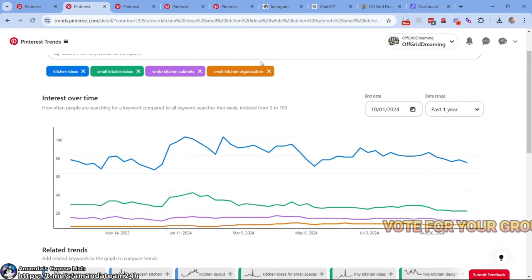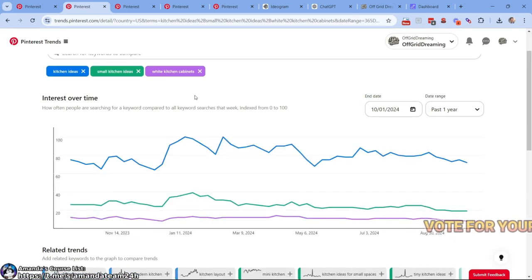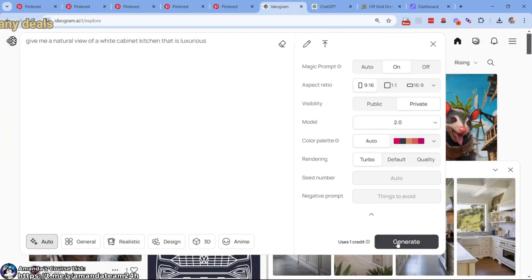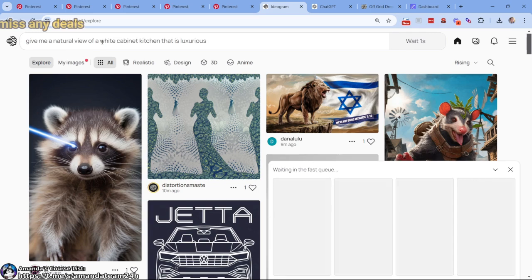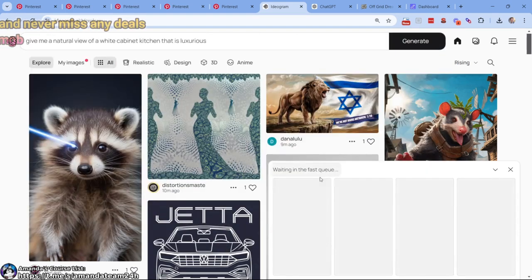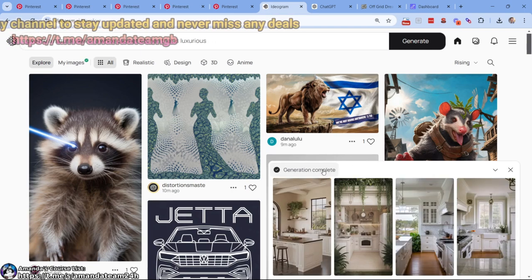So for home decor, what I like doing is finding color variance. Color variance blows this out of the water. It's crazy. So what we're going to do, Ideogram, and this is it. Give me a natural view of a white cabinet that is luxurious. Do you see it up here? Right? And in almost no time, what's going to happen is we're going to have 4 different variants of these white cabinet kitchen, right? Just like that.